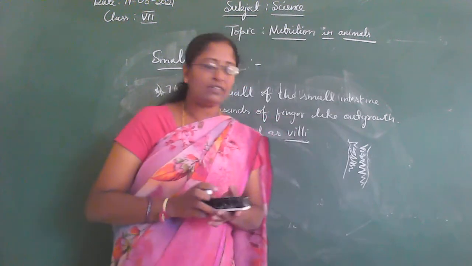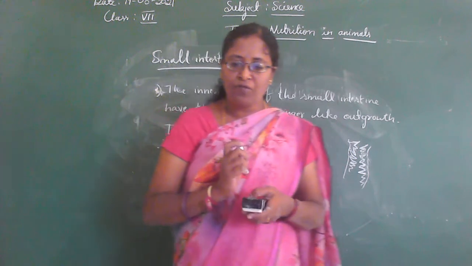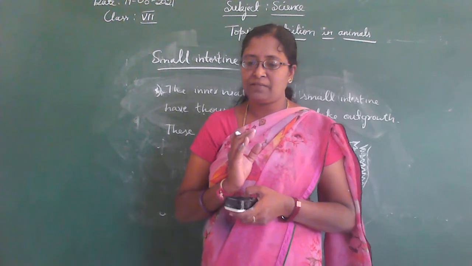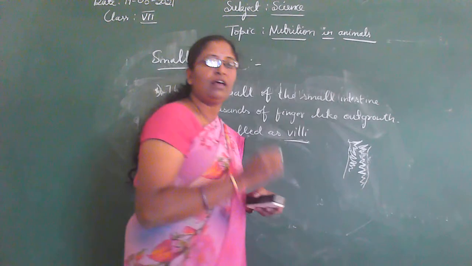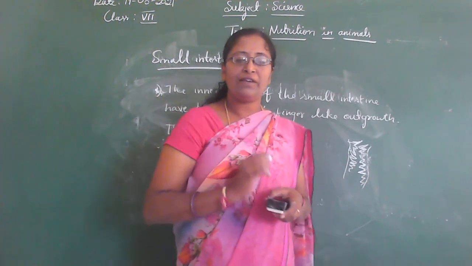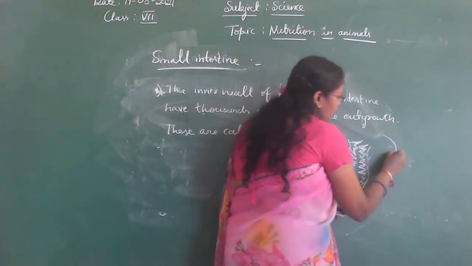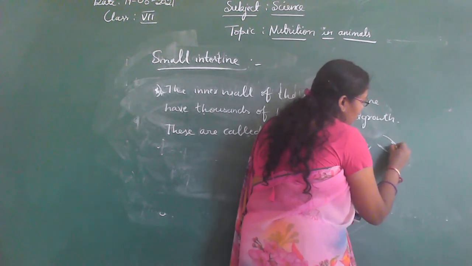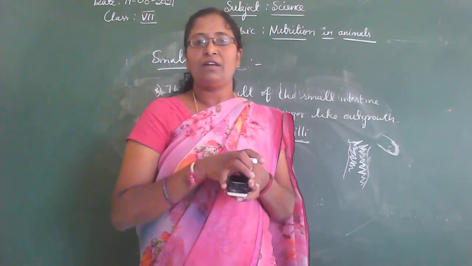Each villus has a network of thin, small blood vessels that are very close to the surface. See here, it has some blood vessels. These blood vessels are very close to the surface of the villi.